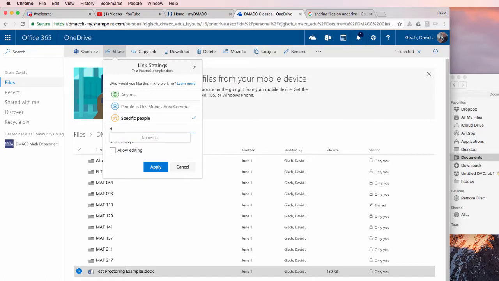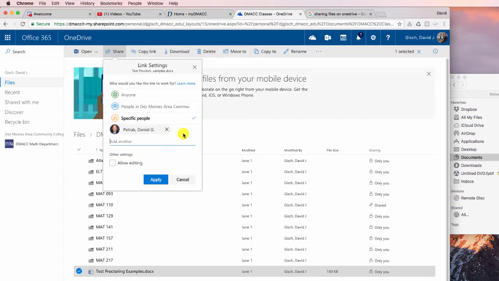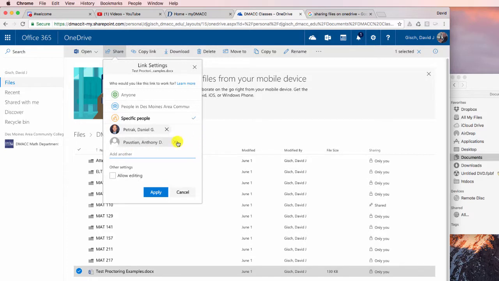So, for example, I like to share stuff with Dan Petrak a lot, so start typing Dan's name in, and there we go. Boom, I can now start sharing this with Dan. Maybe I want to send something to my provost. We're working on something, and I want my provost, so there we go, Anthony Postian. So I get my provost in here, and then I could say, hey, check this thing out. And maybe if we're collaborating, and I want Dr. Postian to give some input, then I could click that Allow Editing. And again, we'll talk about that more later.